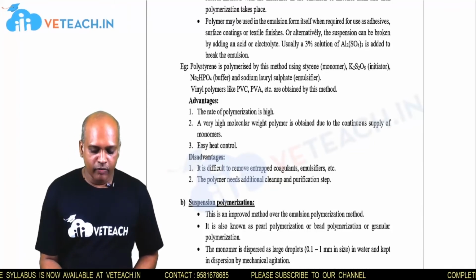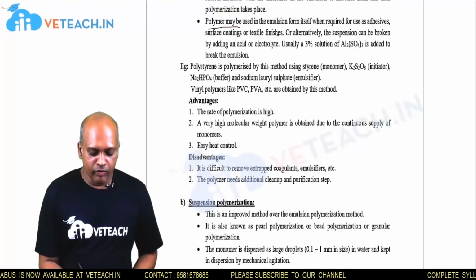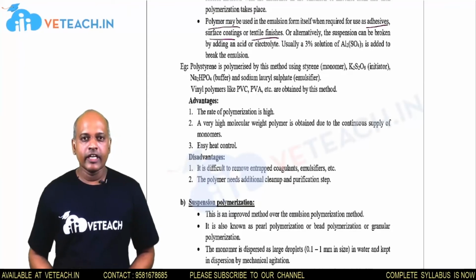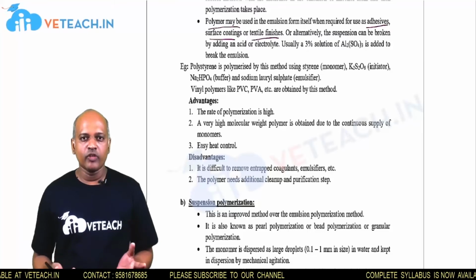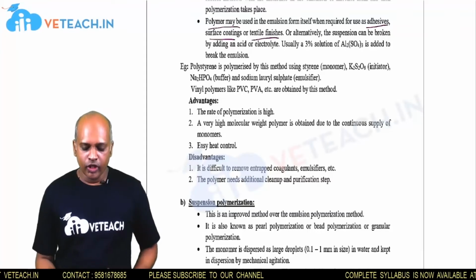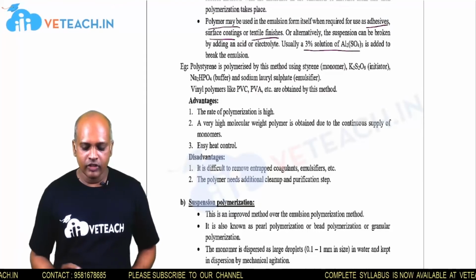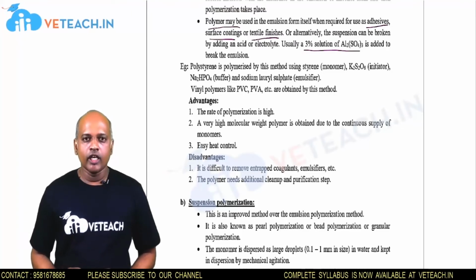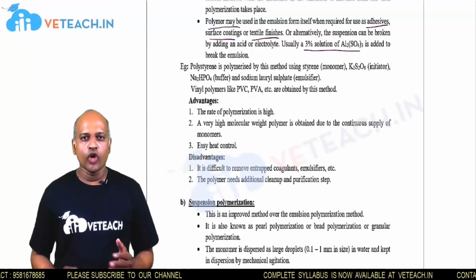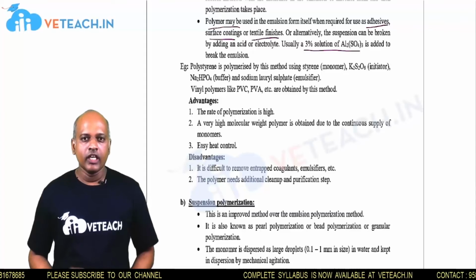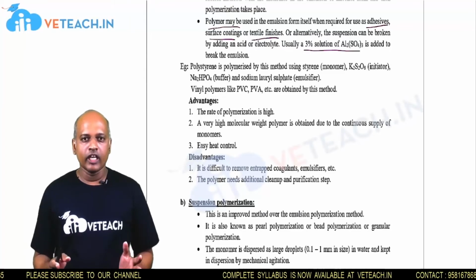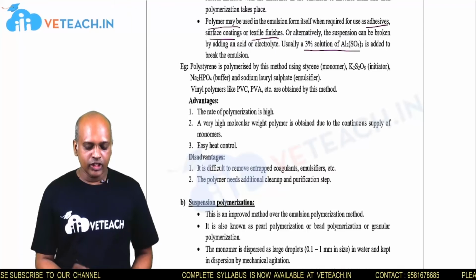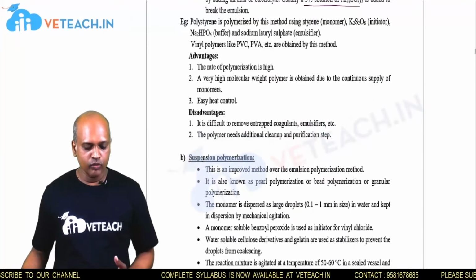If the polymer is directly used, it can be used as adhesives, surface coatings and textile finishes. Or these polymers can be separated from the emulsion by using a 3% solution of Al2SO4 thrice. By using this solution, the emulsion can be broken and the polymer can be released into solution, and then that polymer alone can be used in the industries. This is about the emulsion polymerization process.